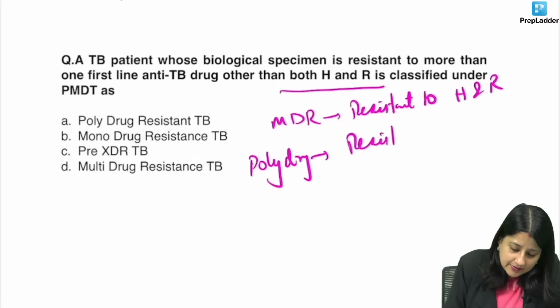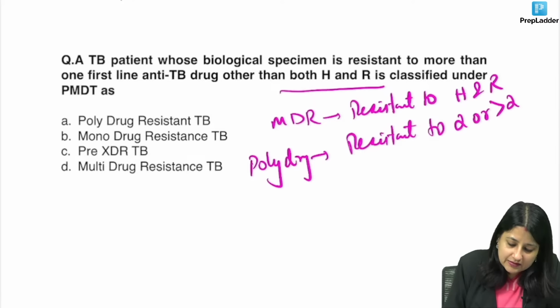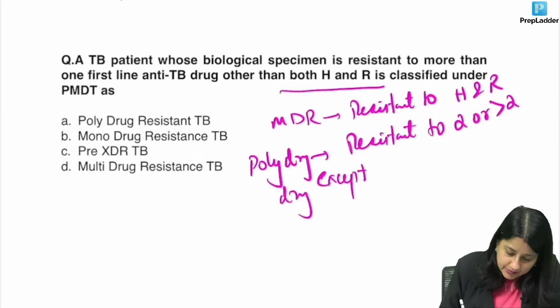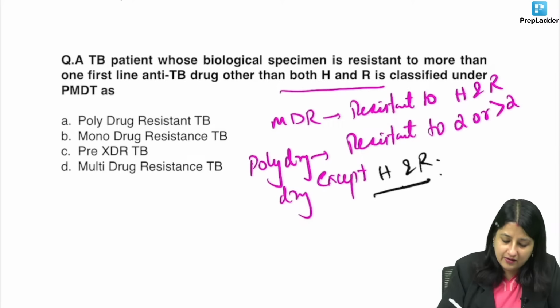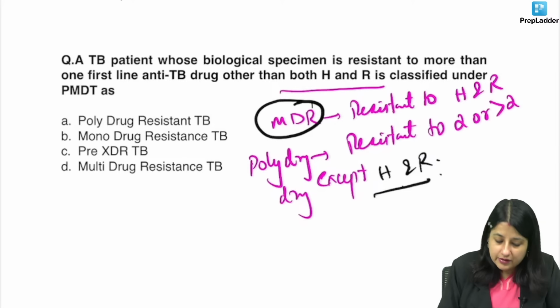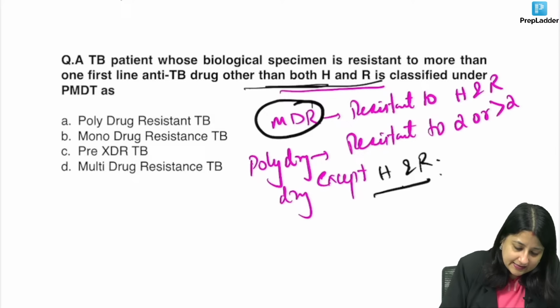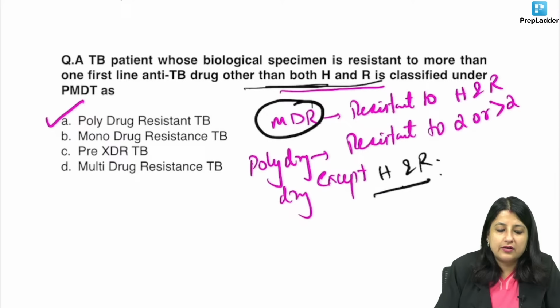Resistant to two or more than two first line drugs, except which one? Except, guys, H and R. Because if somebody is resistant to isoniazid and rifampicin, they are MDR. So here it was clearly written other than H and R. So what is this case? This is a case of polydrug resistant.